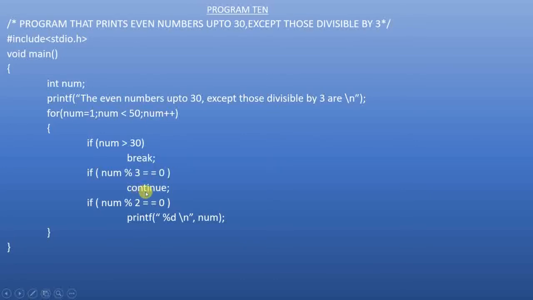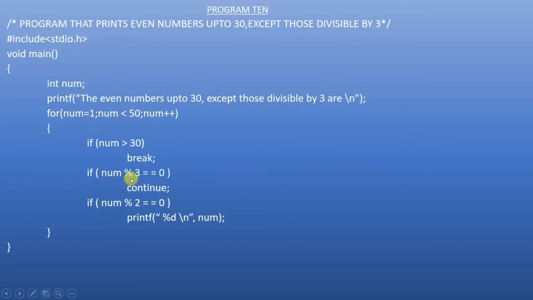Now when will this continue be executed? When the number is divisible by 3. When the number is divisible by 3, it won't be printing the number.